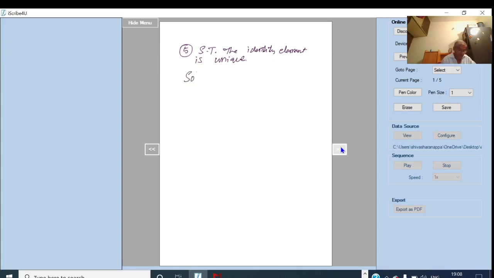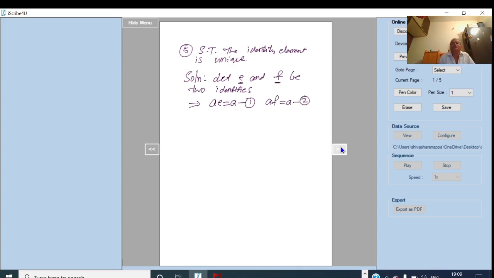So here, let E and F be two identities. Then E is the identity element, therefore AE equal to A itself. I will take this as 1. Similarly, F is the identity element, therefore AF equal to A. I will take this as 2.